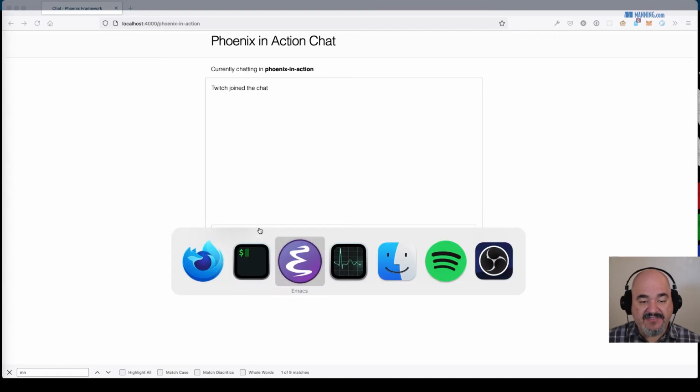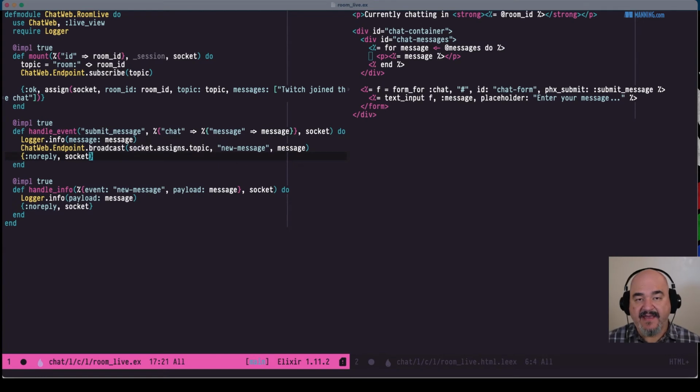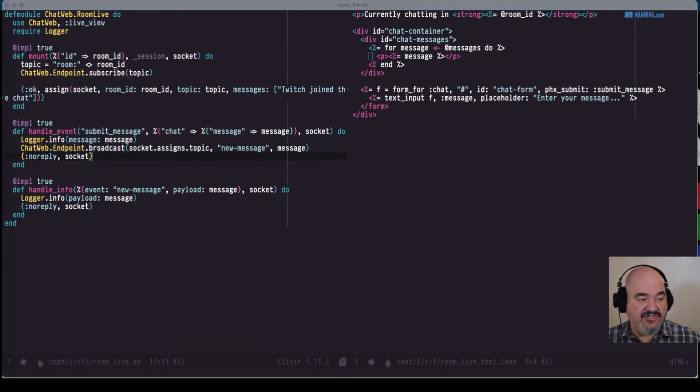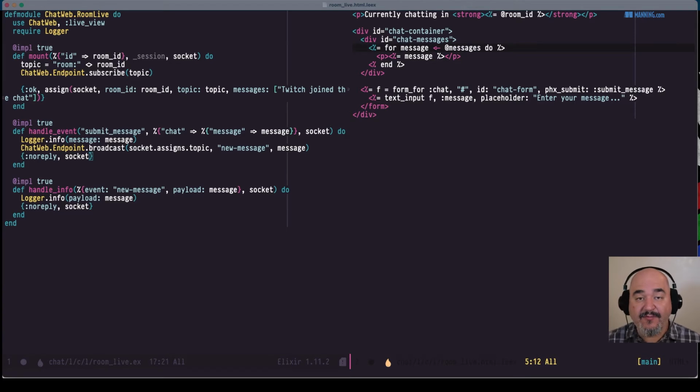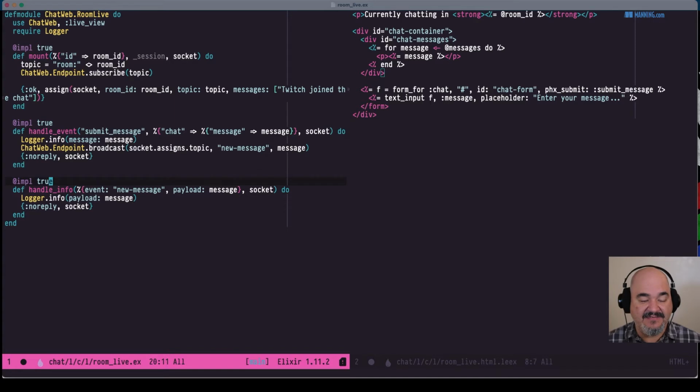So we have that now. So what do we do with it? Well, we can append that to the list of messages, and then Phoenix is smart enough to know that messages has changed. So it will then re-render all it needs to render to make the page work. I can't think of a better way to say it. It makes the page work. So how are we going to do that? Remember we're iterating through the messages, and so we want to append that to the list of messages.